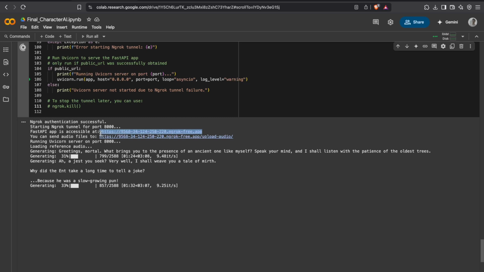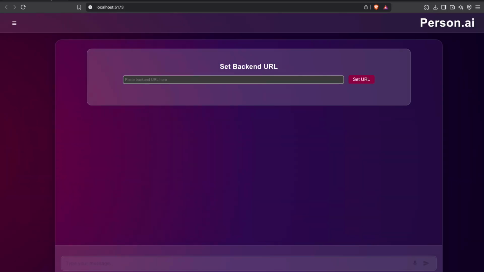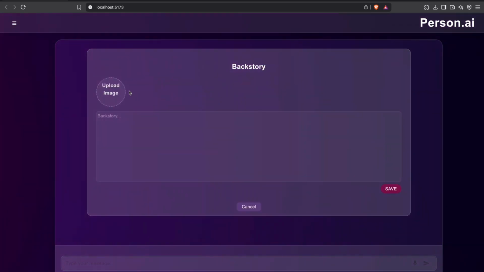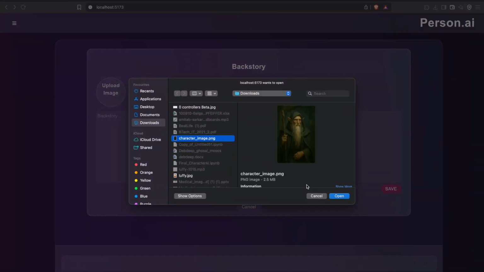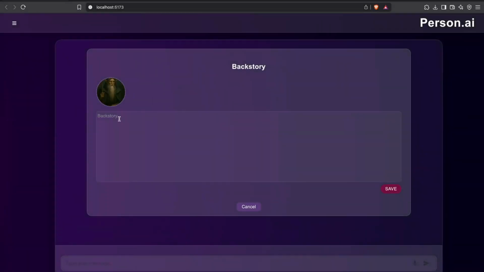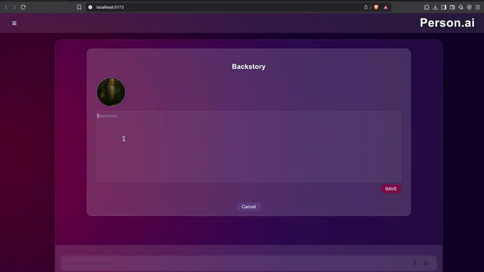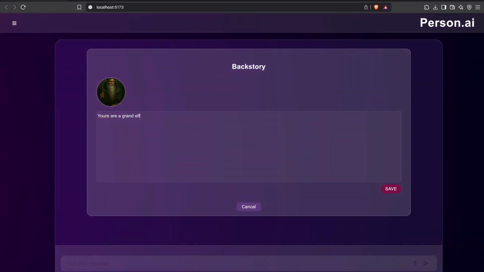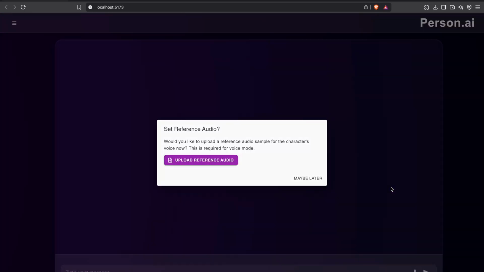I'll copy this link from my Colab notebook and paste it here. First, I'll show you the demo, then I will get into the code of it. Set the URL. Let's upload an image. I have already created an image of an elf. Let's give it a story that you are a grand elf. Let's see.